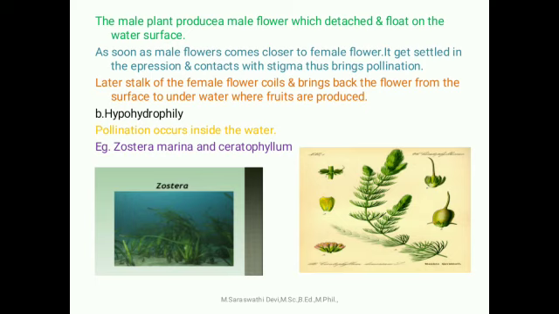The male plant produces male flowers which detach and float on the water surface. As soon as a male flower comes close to the female flower, it settles into the depression and makes contact with the stigma, thus bringing about pollination. Later the stalk of the female flower coils and brings the flower back from the surface to underwater. In that place only, they produce the fruit.